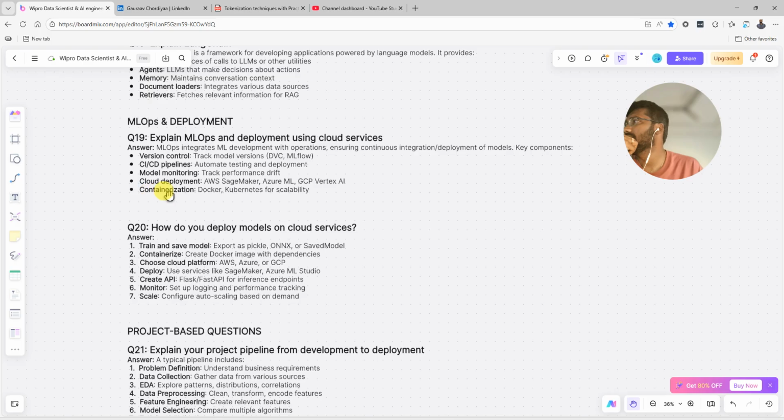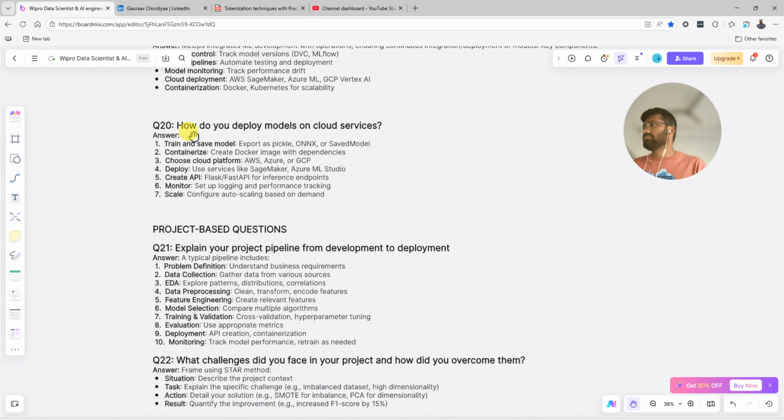Cloud deployment like AWS SageMaker, Azure ML, GCP Vertex AI. Containerization, Docker or Kubernetes for scalability. This is a DevOps part, but sometimes it is asked in interviews, so you should be prepared. You don't have to know everything, but you should know how the pipeline is working.